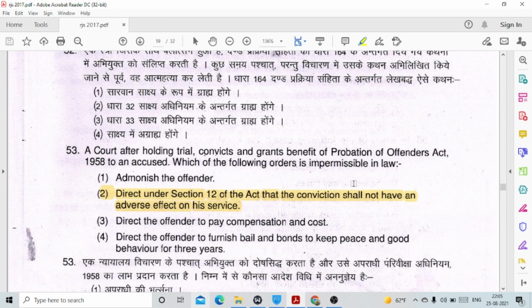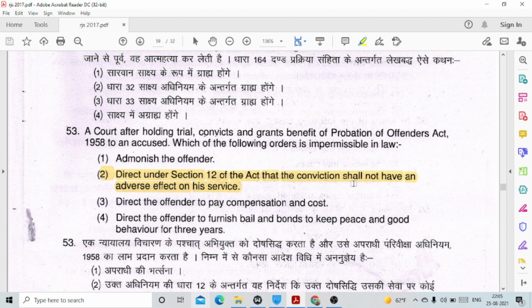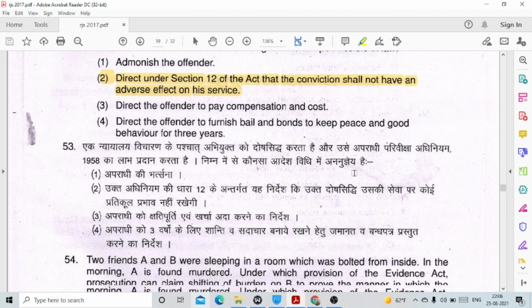Question number 53. A court, after holding trial, convicts and grants benefit of probation under the Probation of Offenders Act 1958 to an accused. Which of the following orders is impermissible in law? This is option number 2. Direct under Section 12 of the Act, the conviction shall not have an adverse effect on his service.